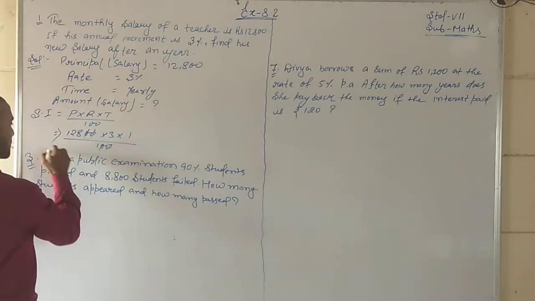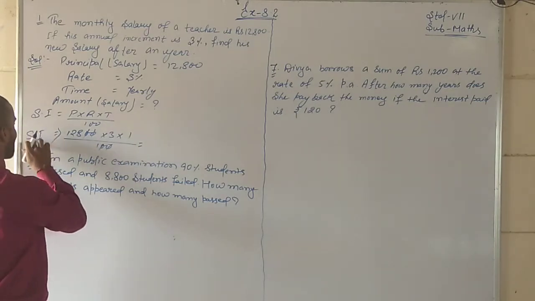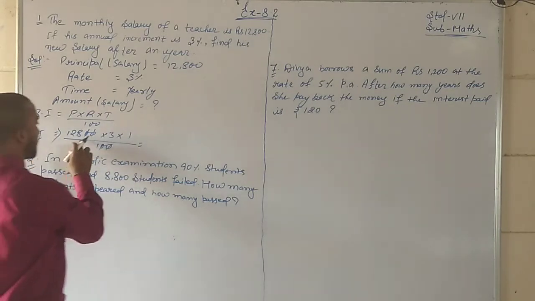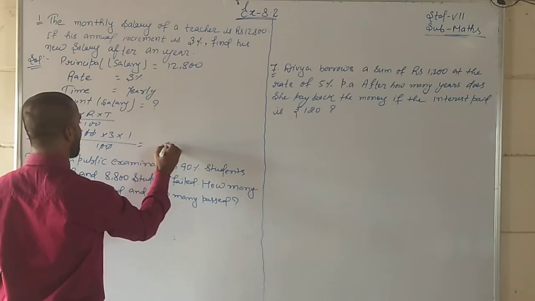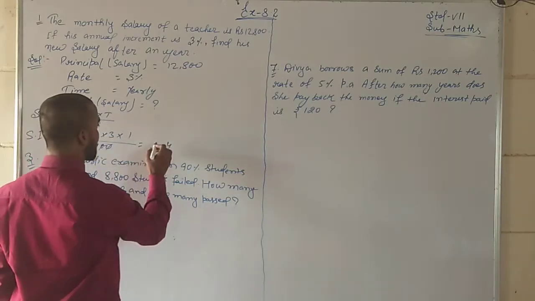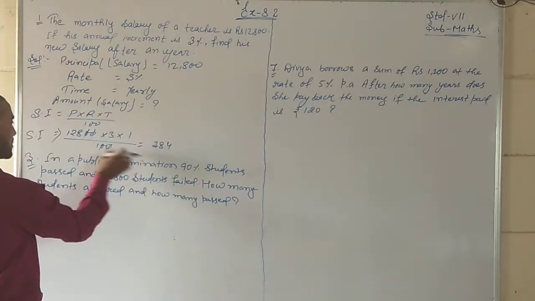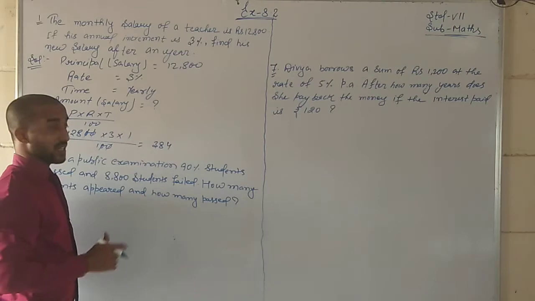What is the SI? 8 threes are 24, remains 2; 12 threes are 36, or 2, 38. So simple interest is 384 yearly.